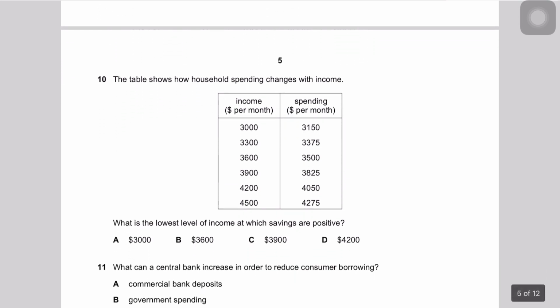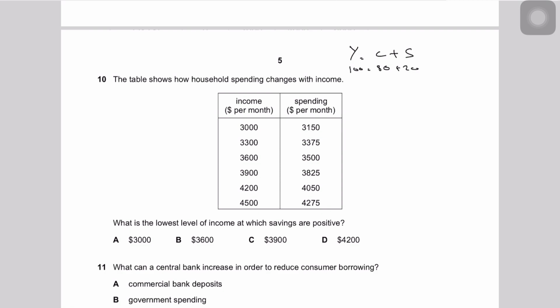Moving forward, it says the table shows how household spending changes with income. Okay, so basically you have income, and either you spend or you save, right? Spending results in more GDP, more employment and incomes, right? So it's giving you income per month in dollars, spending per month in dollars. If you deduct your spending from your income, the answer would be saving, because income, denoted by Y, is either your consumption plus your saving, right? So if you have 100 rupees, you either consume 80 and then you save 20. So let's apply this in this question.